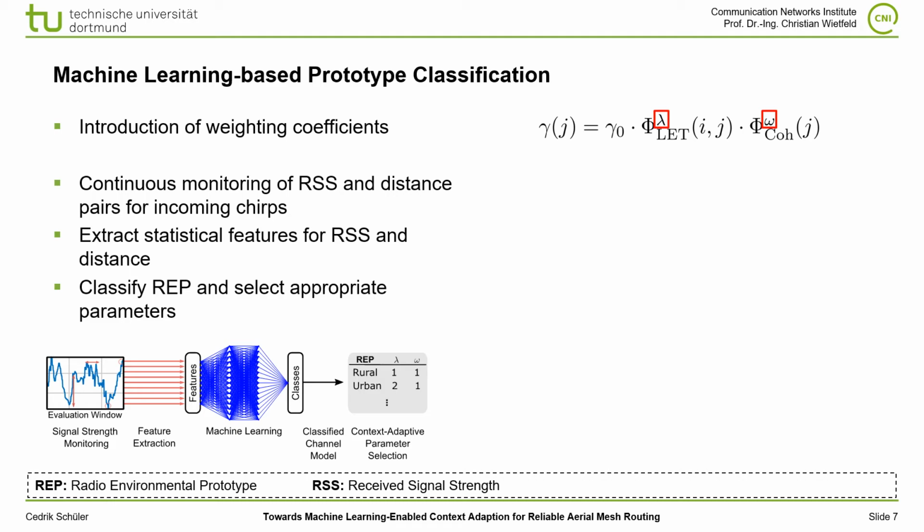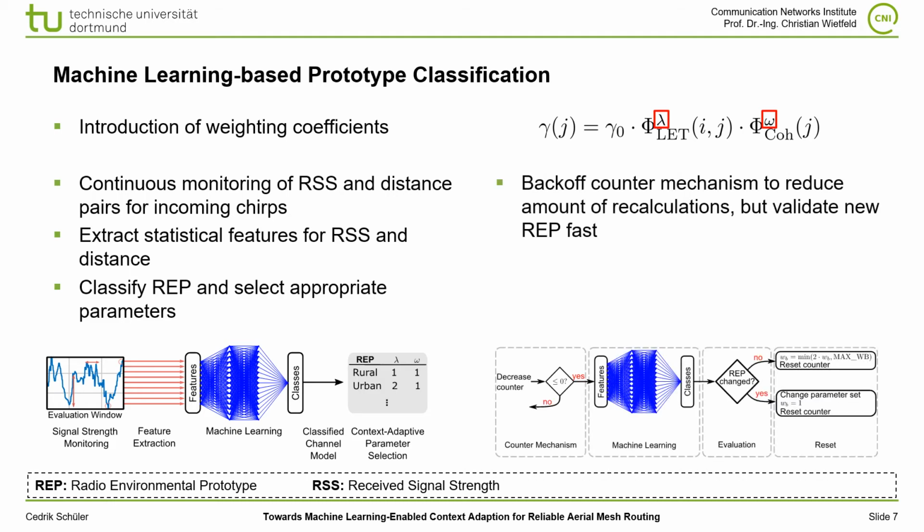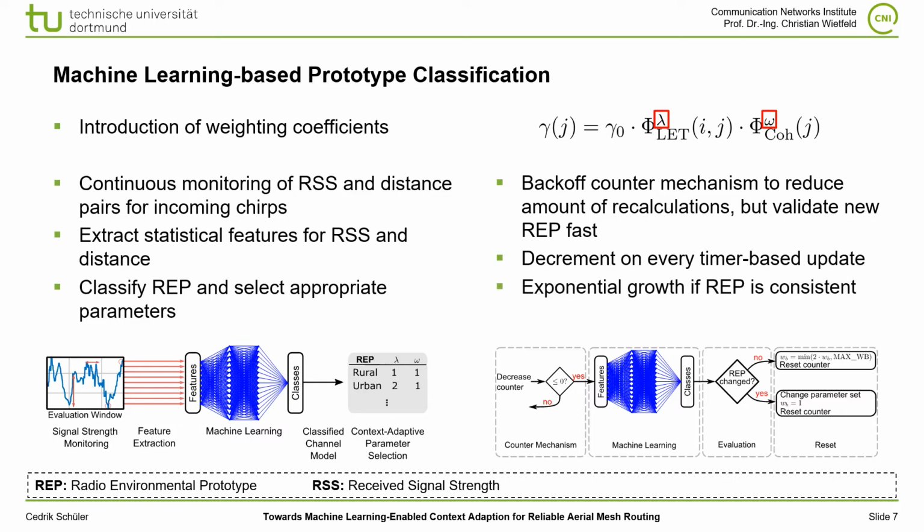We did this by implementing a backup counter mechanism. So we have a counter which is decreased on every timer-based update. If the counter is greater than 0, we do not re-evaluate the REP. But if it reaches 0, we trigger the machine learning based classifier and have our new REP result. If the REP is consistent, we exponentially grow the counter and reset it. But if the REP changed, we set the counter to 1. So this leads to an immediate re-evaluation in the next iteration step.